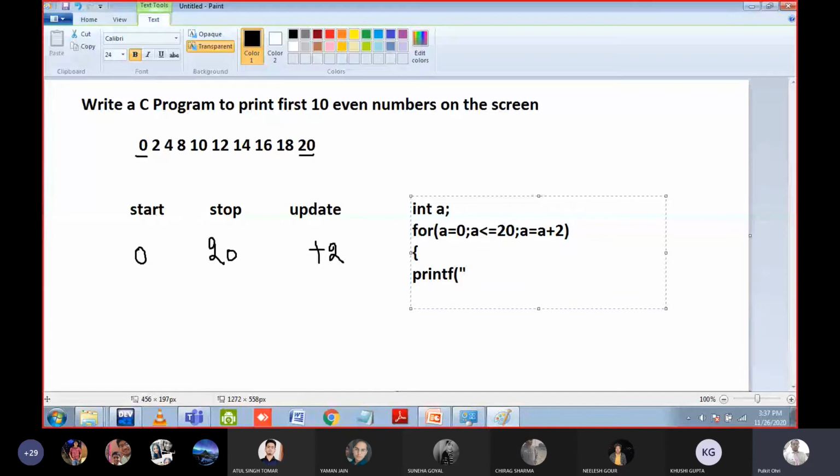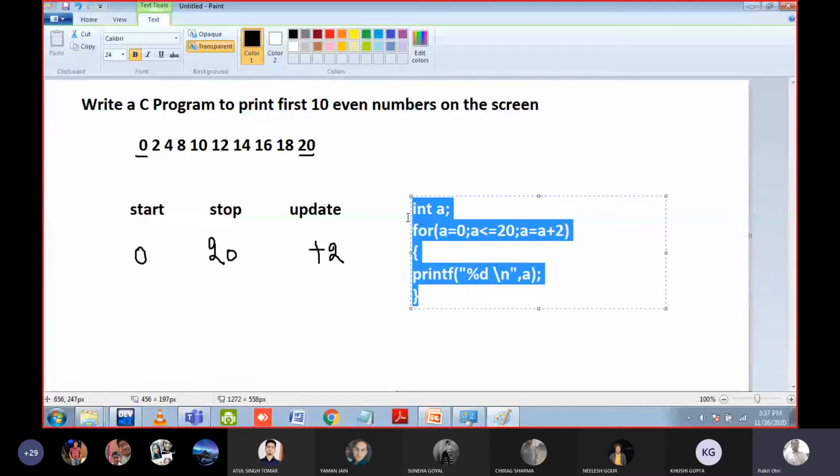To print the value of a variable, you have to use a format specifier. %d for integer, %f for float. I think you remember, yes or no? %c for character. For double it is %lf, yes or no? I think you remember. So %d, then change the line so that the look of the code is good. It is more readable code. Okay, that's all. If you execute this, the program will work.